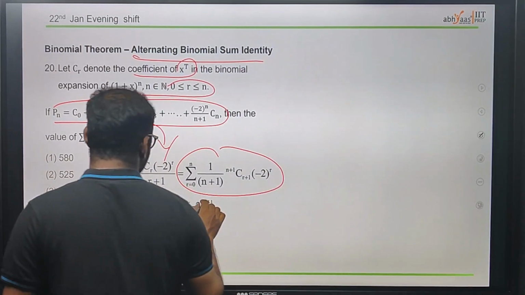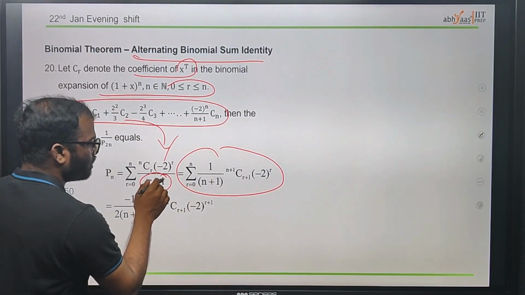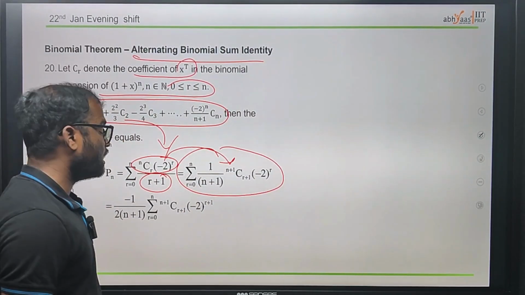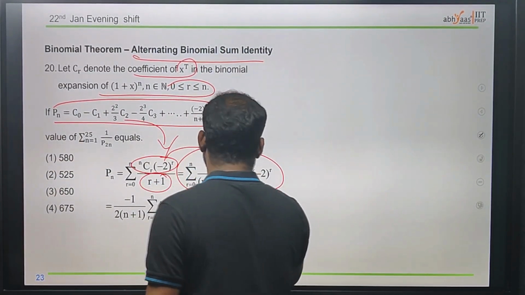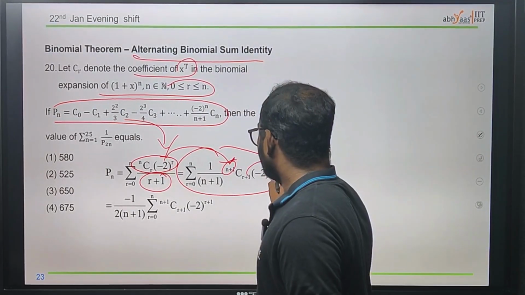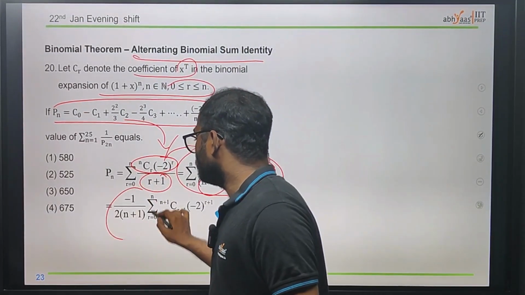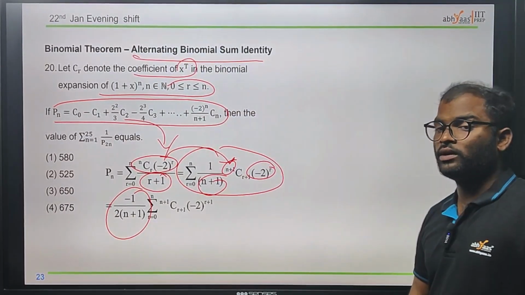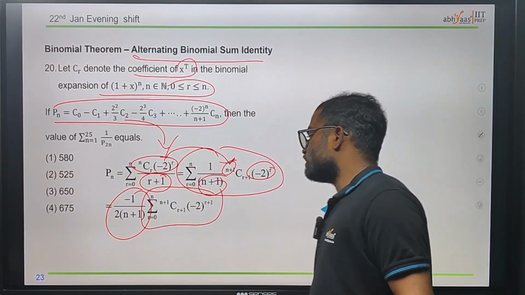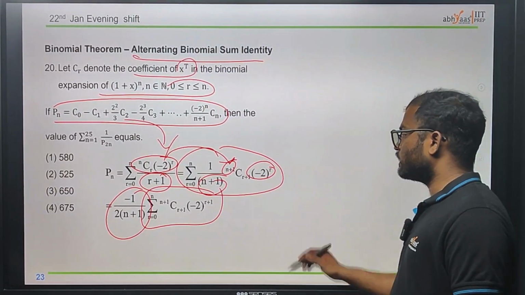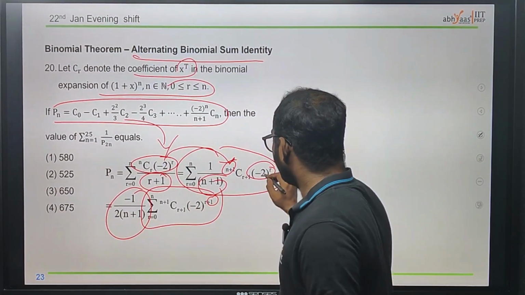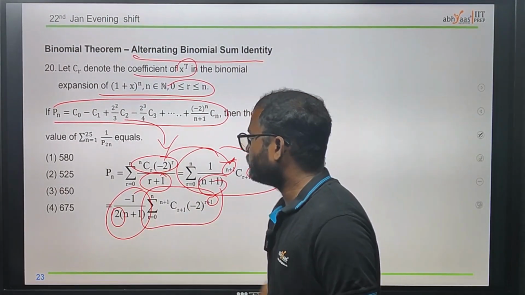Doing some simplification, since we have r+1, we make it look like n+1 using some identities we have. We can make it (n+1)C(r+1) minus 2^r. Now taking these out, we have this situation, minus 1/(2(n+1)). Now we get (n+1)C(r+1) minus 2^(r+1). We just took the common factor, and since we divided by 2, we have r+1 here.